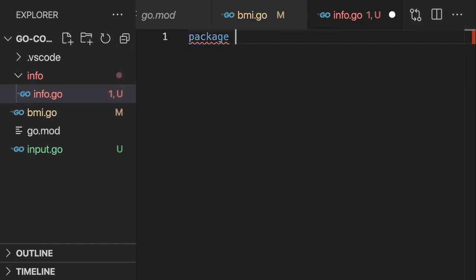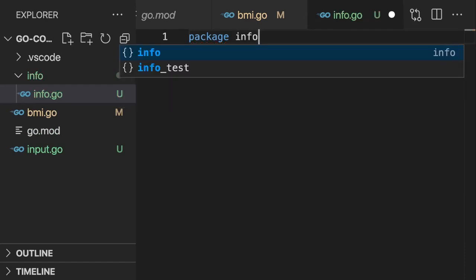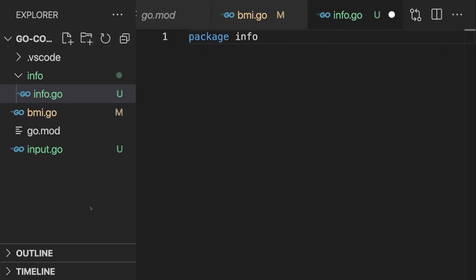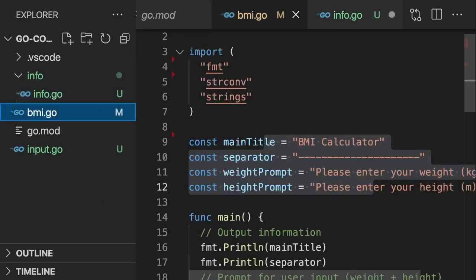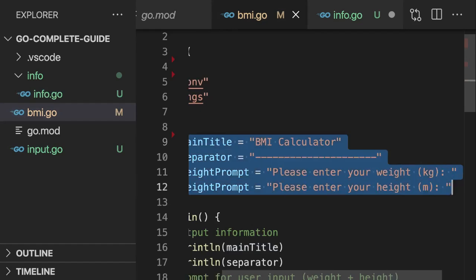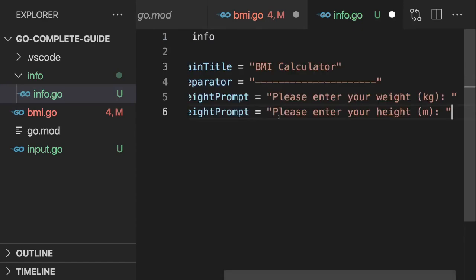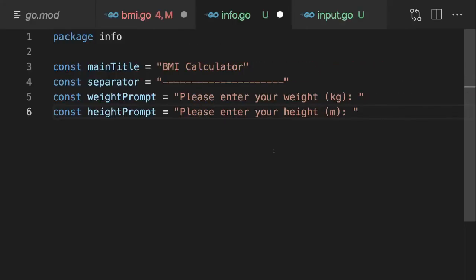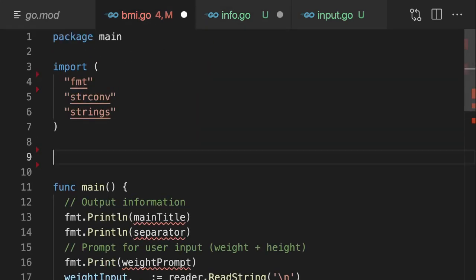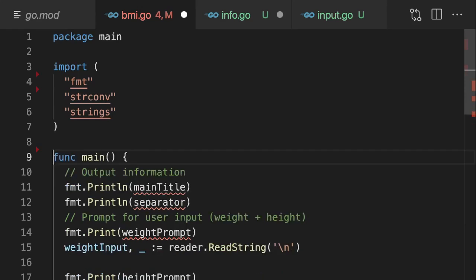And in there we now add the package instruction. And now here we pick up the name of the subfolder, which again is info, to turn this into a brand new package named info. And now we can grab these constants here, cut them from bmi.go, and add them to info.go, so that they are stored in there. Now they are part of the info package, and if we want to use them in bmi.go, which is part of the main package, we have to import that package here.